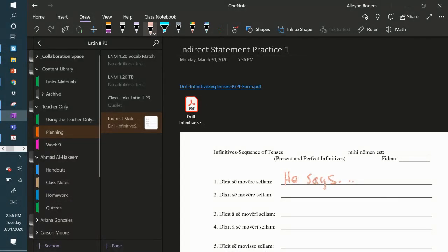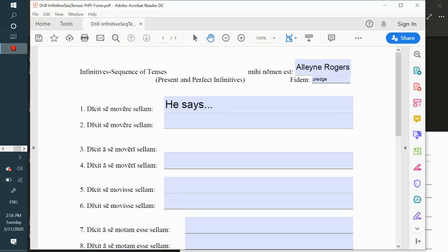And then if you open it up in Acrobat, it has these fillable forms. So you can type in your answers, save it, and email it to me. Or if you want to get off the screen for a while, you can print this out and write it out. And then you can scan it and send me a file, or you could take a picture. Make sure you take a good one, though.